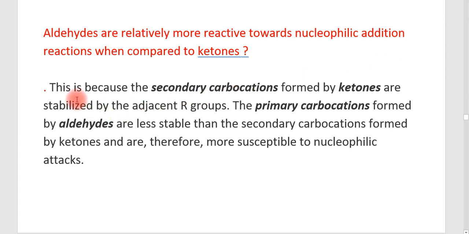So, I will explain once again. If you are considering the relative reactivity of aldehydes and ketones towards the nucleophilic addition reaction, the aldehydes will react more readily with the nucleophile than the ketones. Why? Just because the aldehydes are producing the primary carbocation, which has lesser stability than the ketones, which form the secondary carbocation.